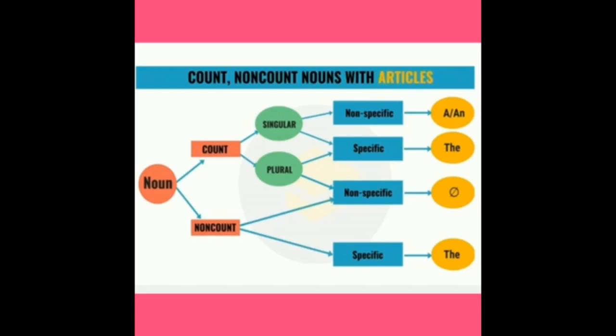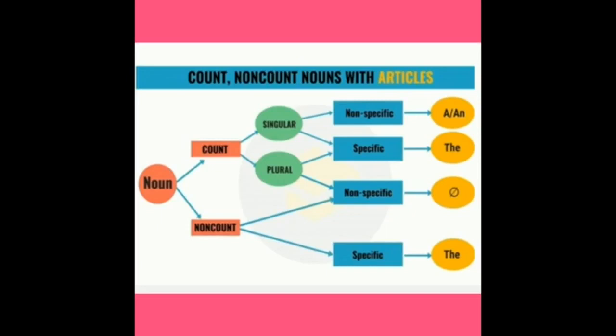For an uncountable, specific noun, we use the article the. Example: the Statue of Liberty. Only countable nouns have singular and plural forms. Non-countable nouns have only the singular form. Already you know this.